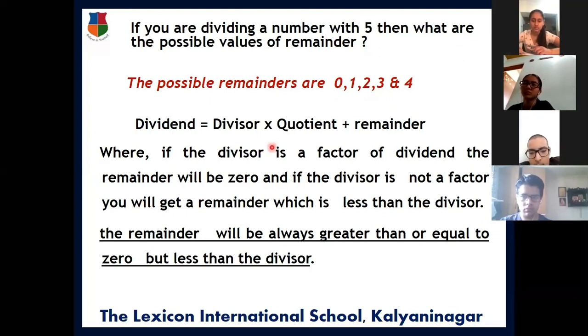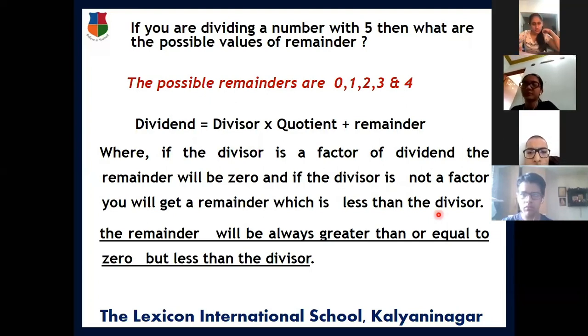Now let us explain this again. As usual, dividend is equal to divisor into quotient plus remainder, the same relation which we have learned, where if the divisor is a factor of the dividend, then the remainder will be 0, and if the divisor is not a factor, you will get a remainder which is less than the divisor. The same rule is followed in all the divisions.